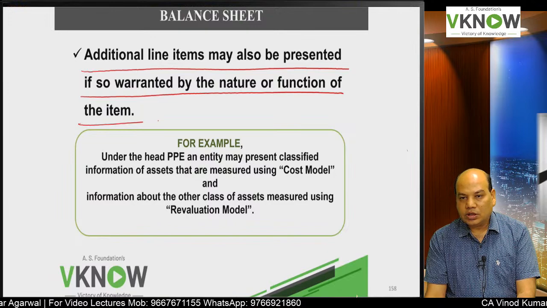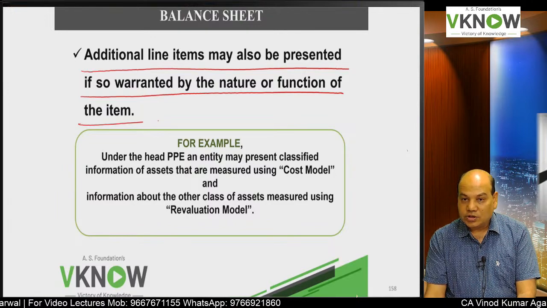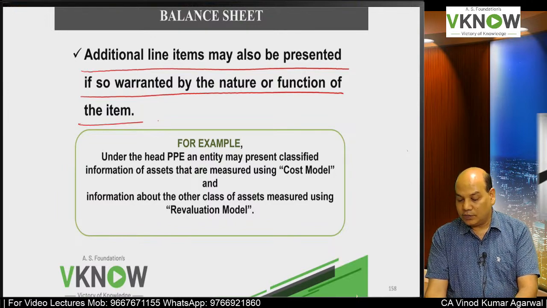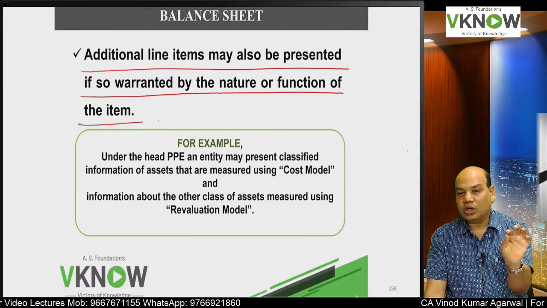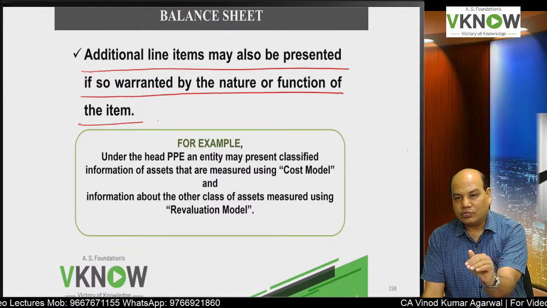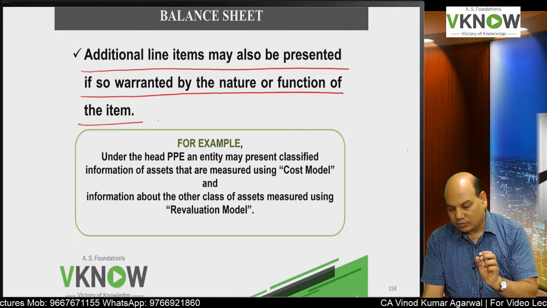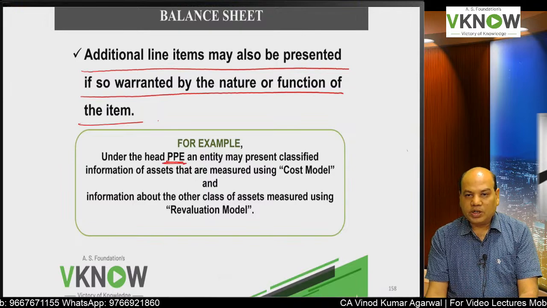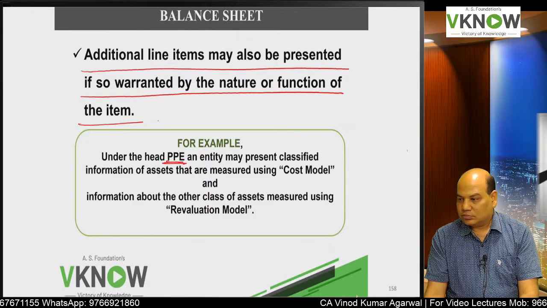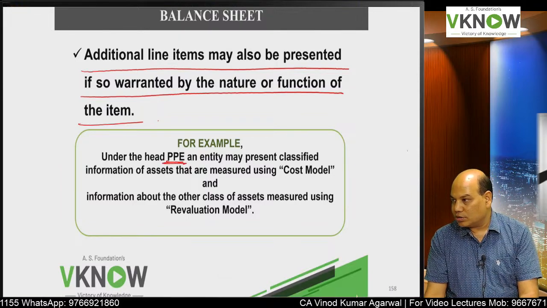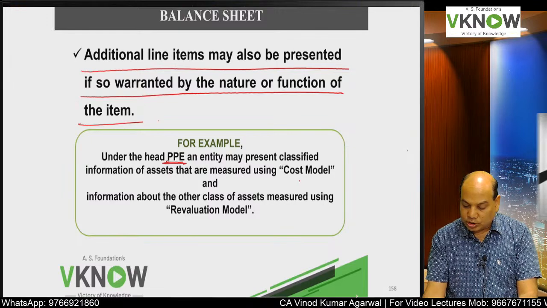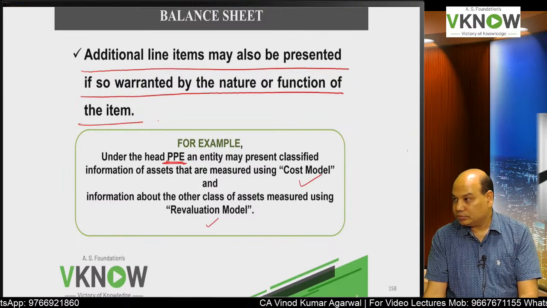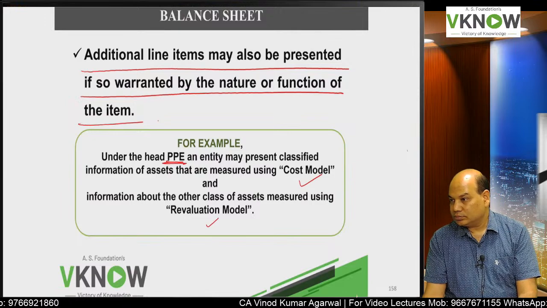Our Schedule 3 is not a very rigid schedule. Sometimes if required, you can add one line item which will give better understanding. One example will help you to understand. Property, plant, equipment can be accounted using two models. One is called cost model and one is called revaluation model.